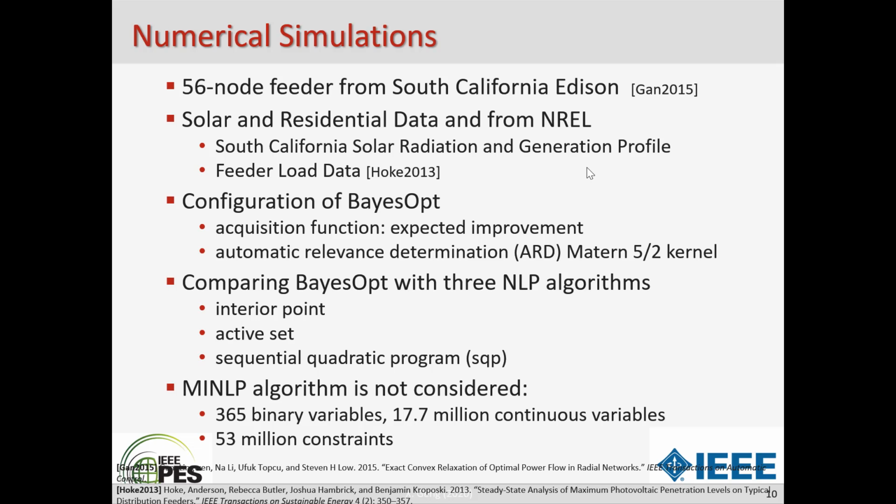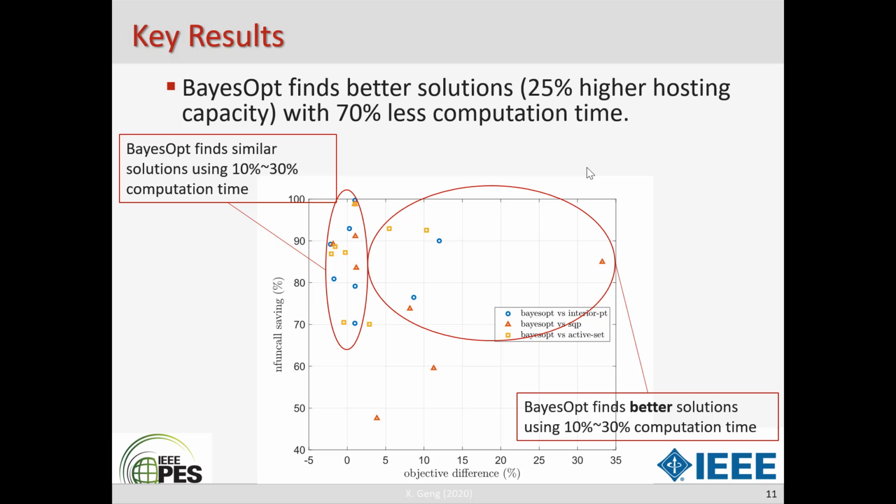All the numerical simulations were conducted on the 56 node feeder from IEEE, and everything is on GitHub. We are comparing Bayesian optimization with three state-of-the-art NLP algorithms: interior point, active set, and SQP algorithms. There are two key findings in this paper. First, Bayesian optimization finds a much better solution, 25% higher, with much less computation time, 70% less, compared with NLP algorithms.